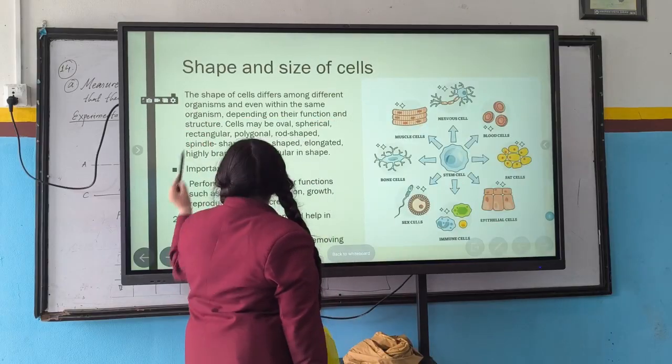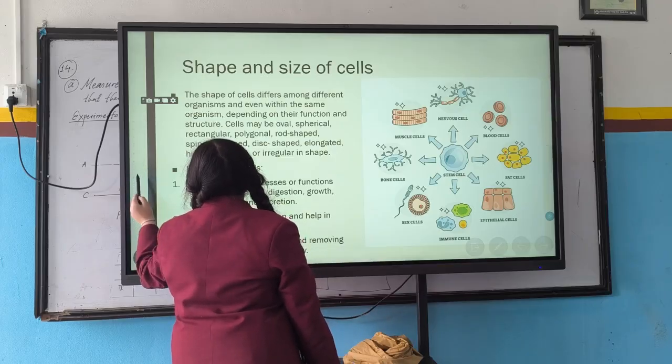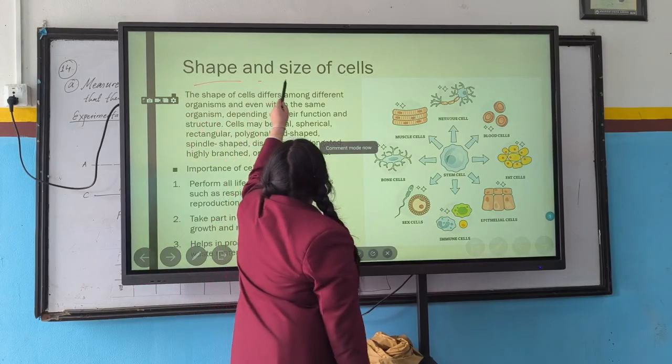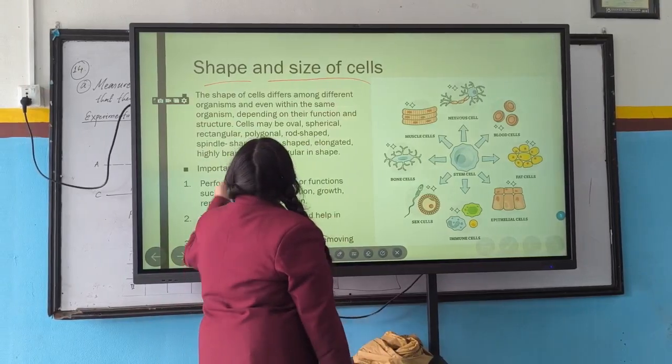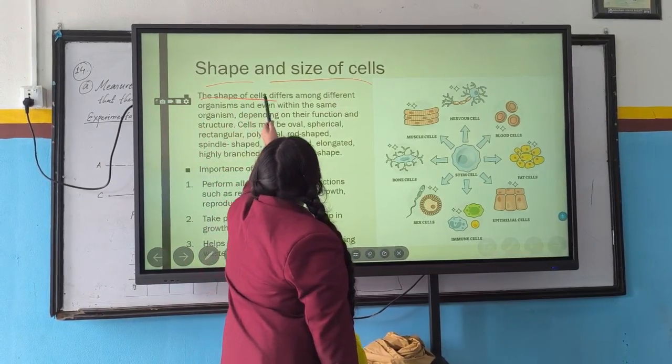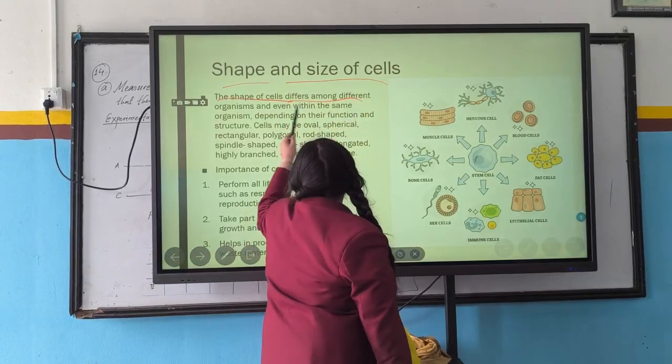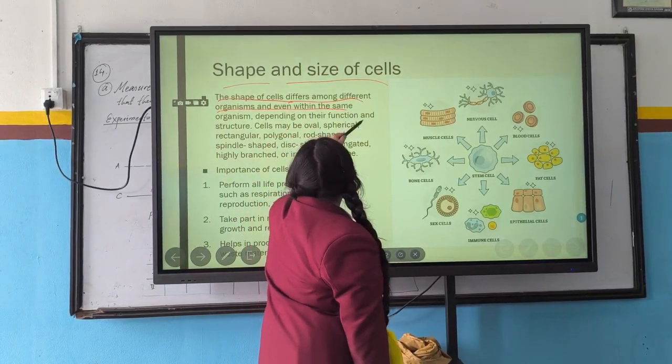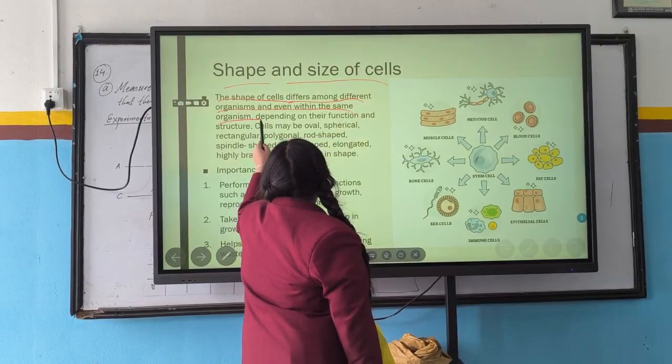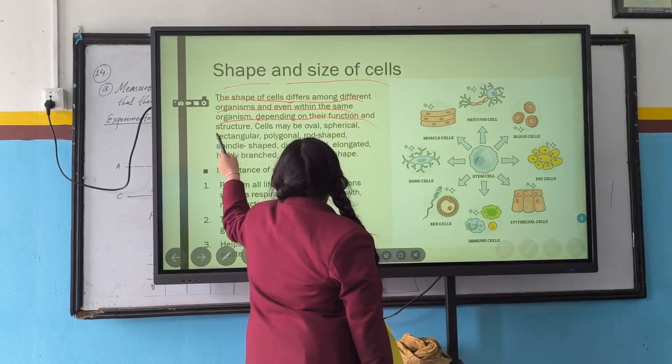Now shape and size of cells. Shape of cells differs among different organisms and even within the same organism depending on their functions and structures.